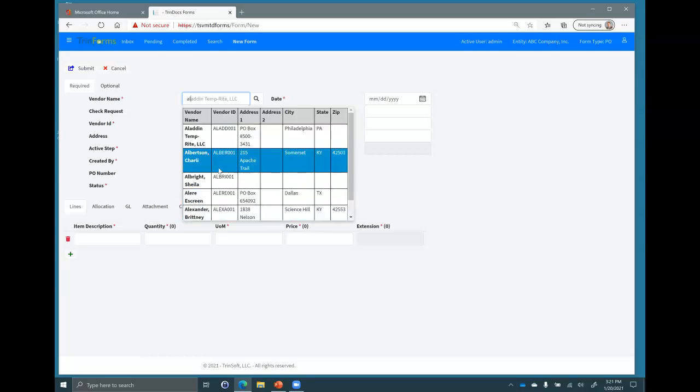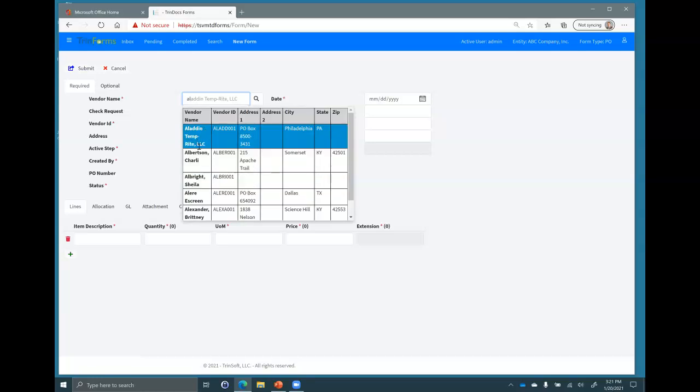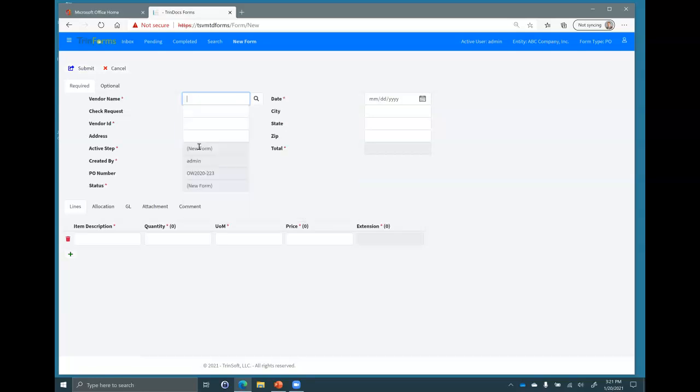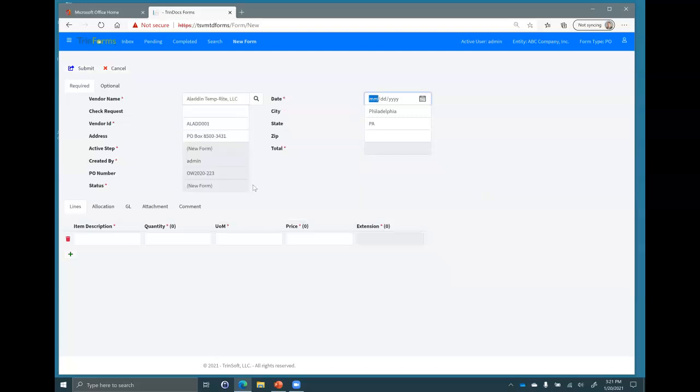And that lookup, the user can define it, and they can decide what fields are there, the order for the fields, and how the lookup works. So it's super easy for me to look up vendors. All I do is start to type, and I have a little search icon right next to it to know that that's what that field is. I'm going to pick a vendor there, and once I do and tab off, notice that it fills in basic information for me. Again, all of this defined by the user.